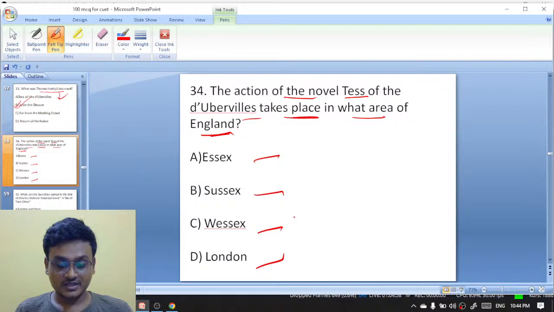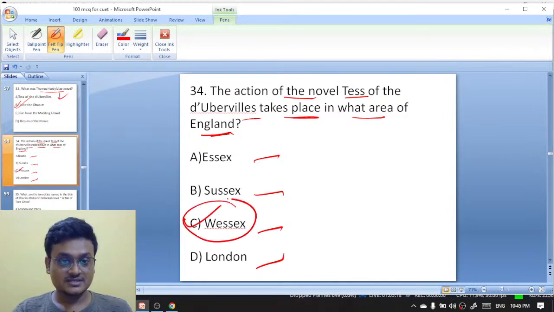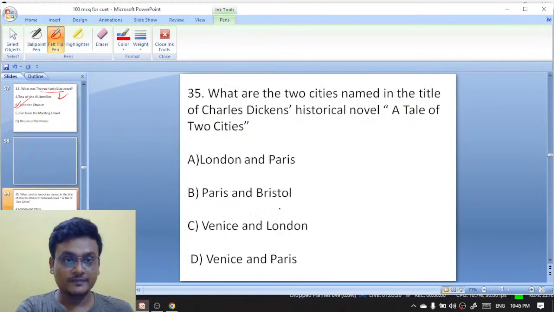Exactly, Pragati. Exactly, Guru. Excellent. So many exactly. It is Wessex. The action of the novel Tess of the d'Urbervilles takes place in what area of England? It is Wessex, exactly, Raja. C is the right answer.